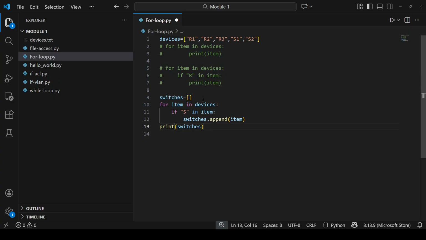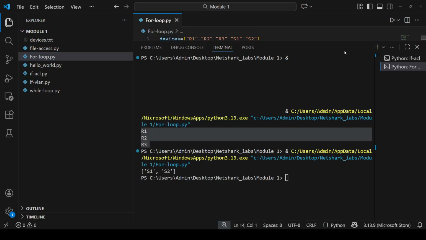In the end, after the loop completes till the last item, the control will get out of the loop and execute the next statement, which is a print statement here. So print switches. Okay, so this is the switches list. Let's execute this.